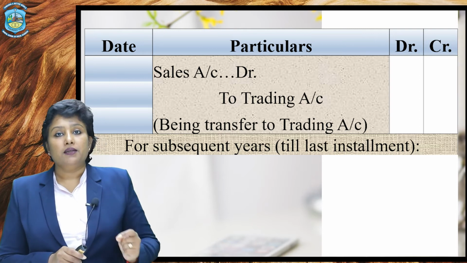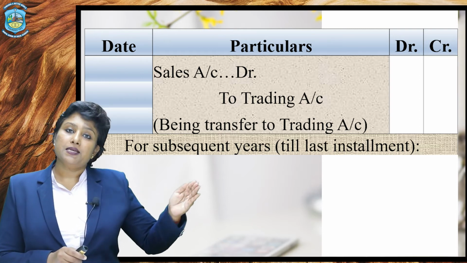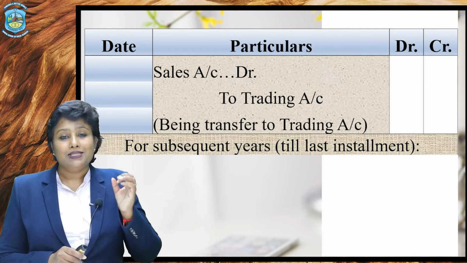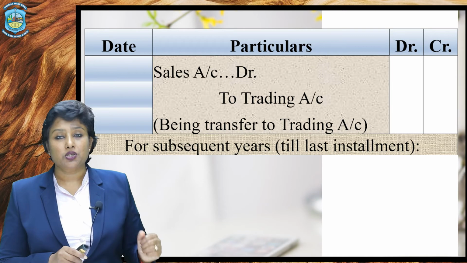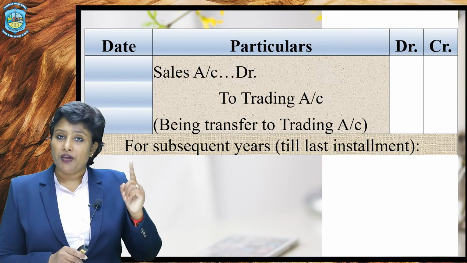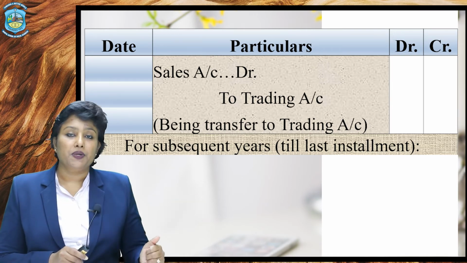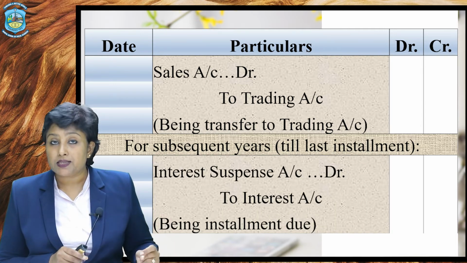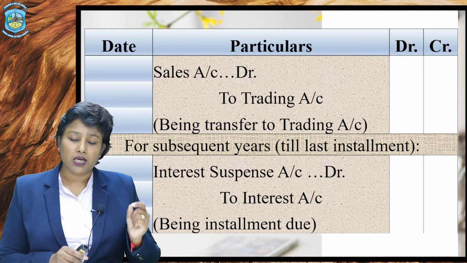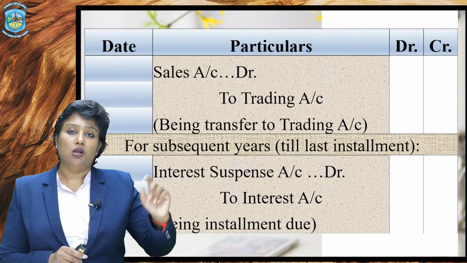Now, going further to the entries for every subsequent years, let me tell you that just 3 entries are to be passed henceforth till the last installment has been paid. So the very first entry in all the subsequent years would be number 1, interest suspense account debited to interest, to charge installment or to make the installment due.